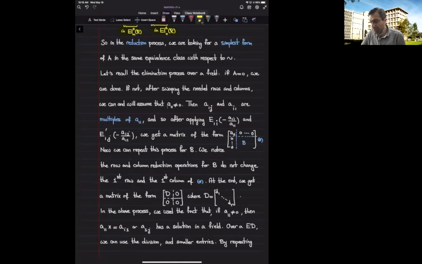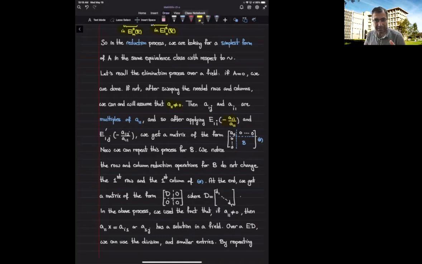When the 1,1 component is not zero, I can make use of it and get rid of all the other entries in the first row and in the first column by multiplying the ith row by negative of a sub i1 divided by a sub 1,1. So I multiply by this quantity and then add it to the ith row.